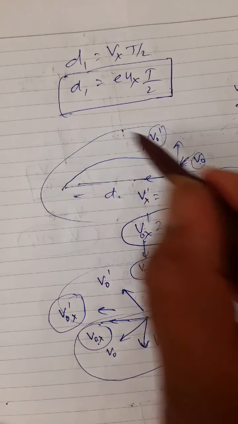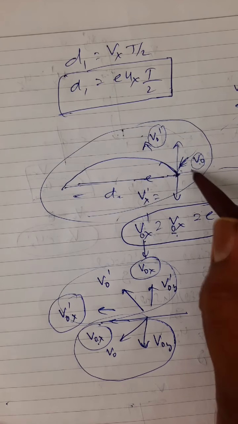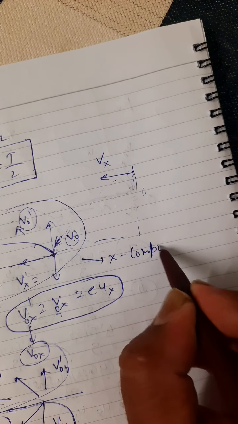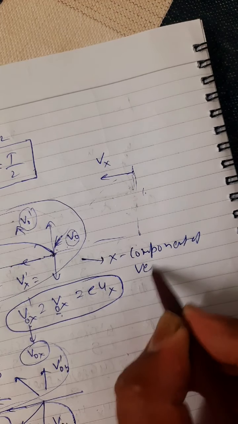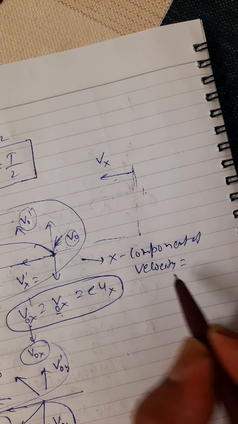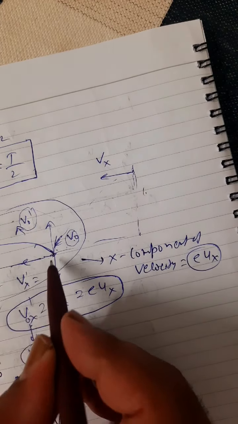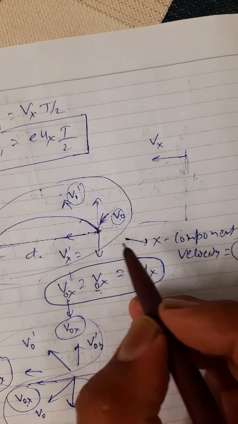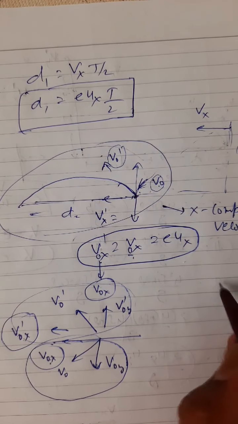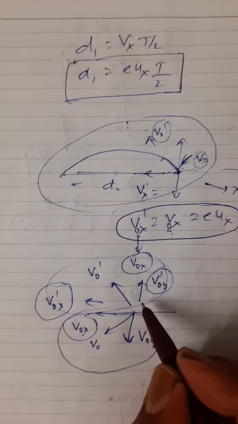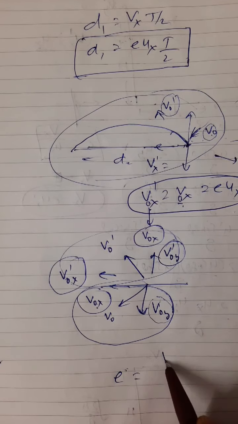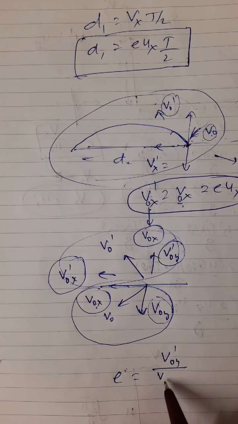For this t1 part, the x component of velocity, I simply write it, is e ux for this part, whatever it is. After collision, the vertical component is V naught dash y, and before collision it is V naught y. Again, by the definition of e, it is V naught y dash upon V naught y.